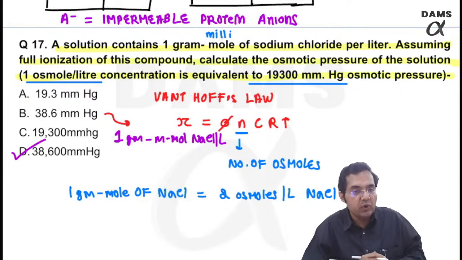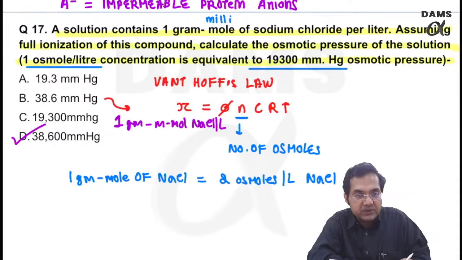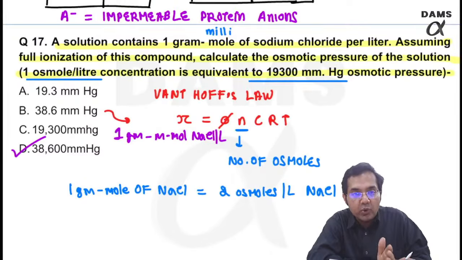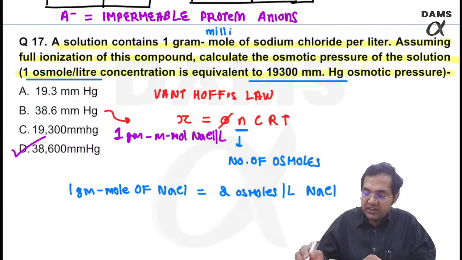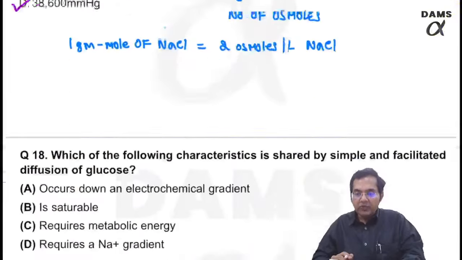This is millimole because in millimole you have to divide by 1000, right? So the answer is option number D. This I have given you in mole, not in millimole. If I give you in millimole, then please change the answer because you have to divide by 1000, right? That's important. Moving to question 18.